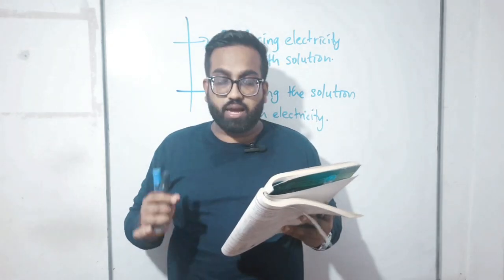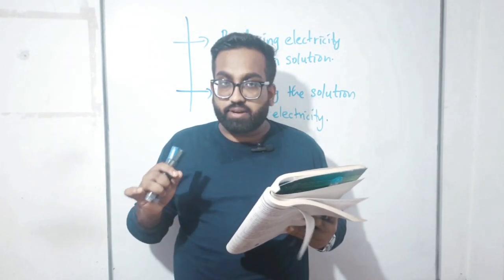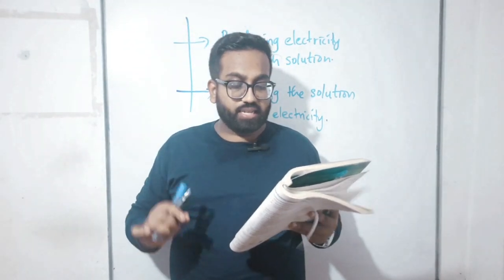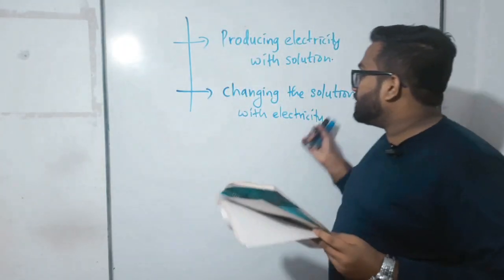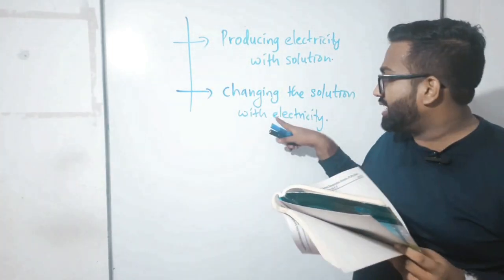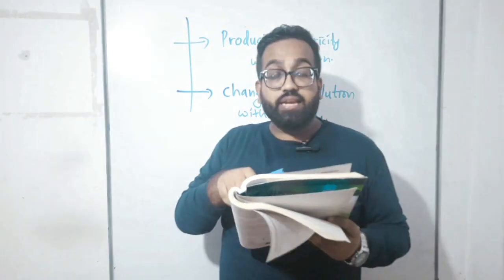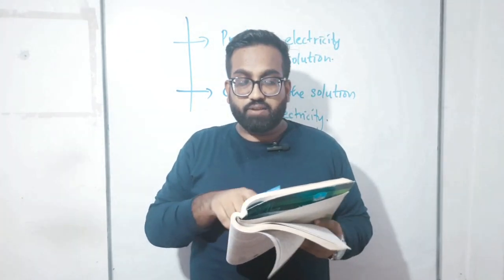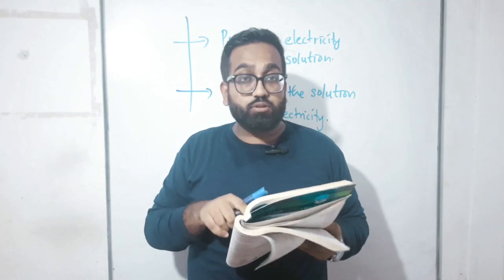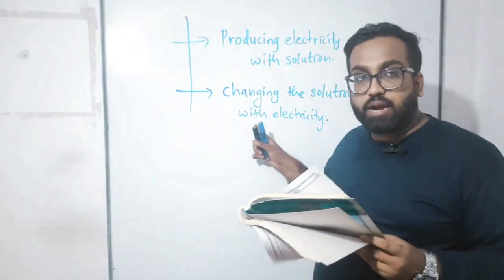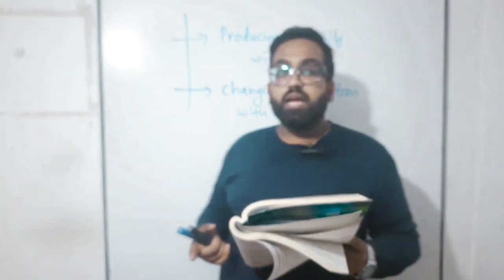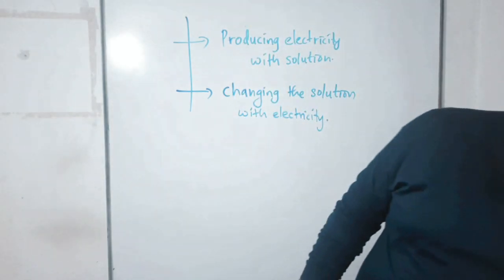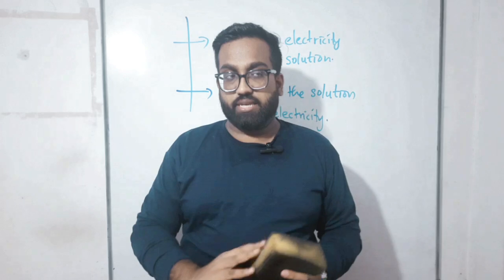It's better, children, that I explain one by one, each respectively. The second one, B, is known as the electrolytic cell. Why? Because in B this kind of thing happens: changing the solution with electricity. Can you see in the second part, B, batteries are connected, isn't it? Yes. So with the batteries, with the electricity, something should happen inside the solution. So let's see how we can do that in a proper way. Now see the first one, capital A. Children, basically I'll explain the theories here.